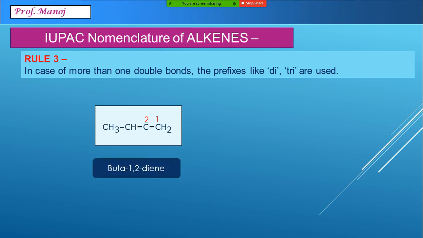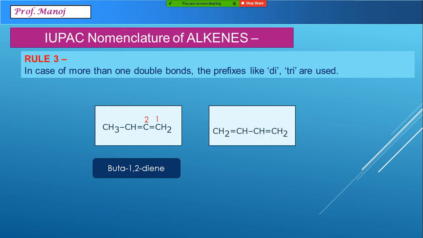So the name for this is written as buta 1, 2 diene. Buta indicates 4 carbon. If the double bond is repeated, we add another letter A in the spelling. 1 indicates double bond is between 1 and 2, and 2 indicates double bond is between 2 and 3.